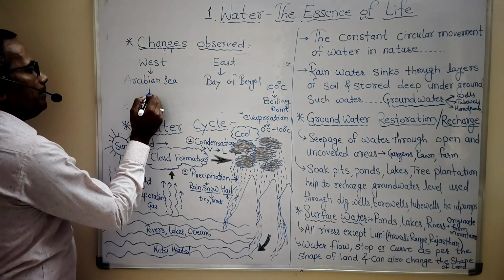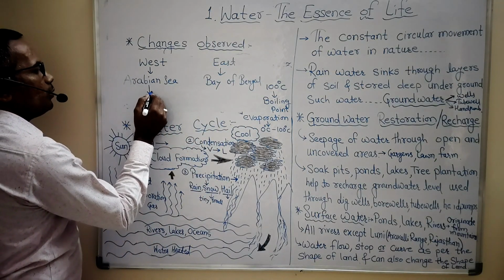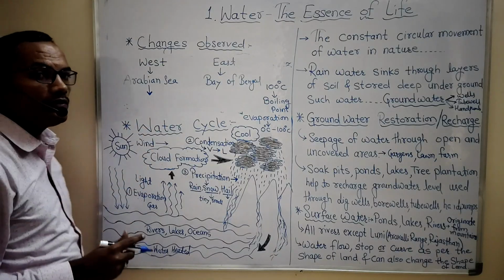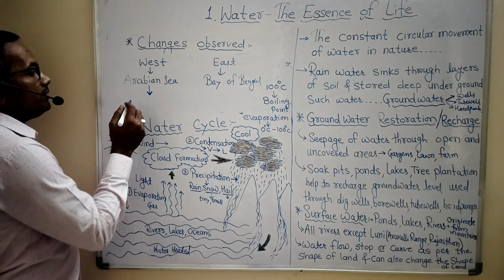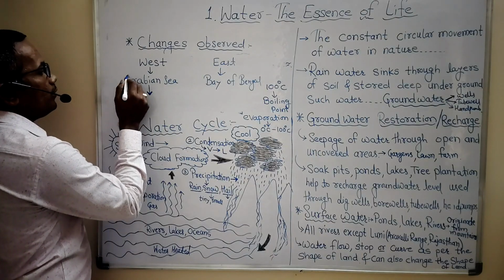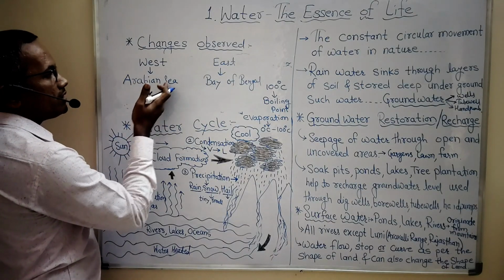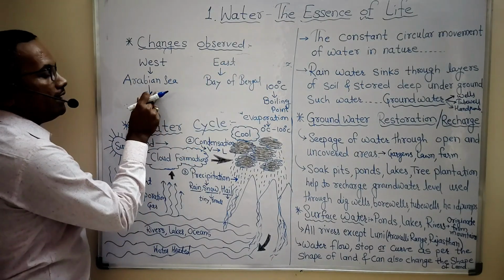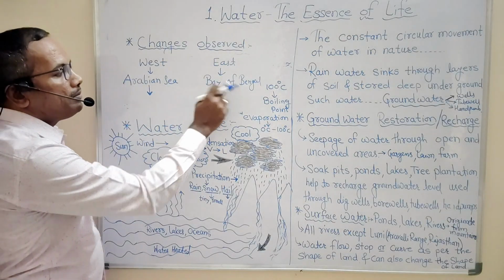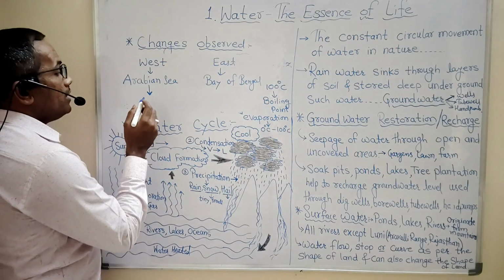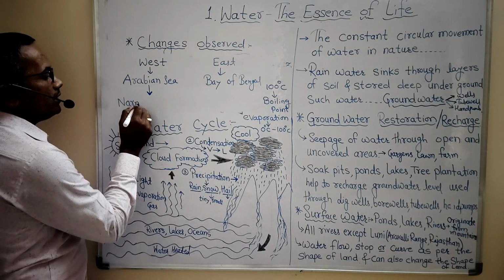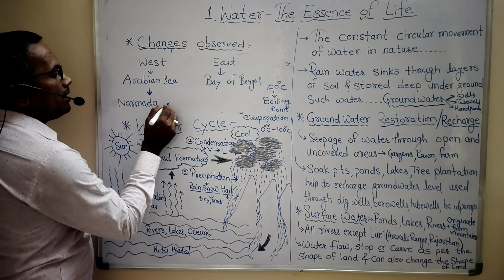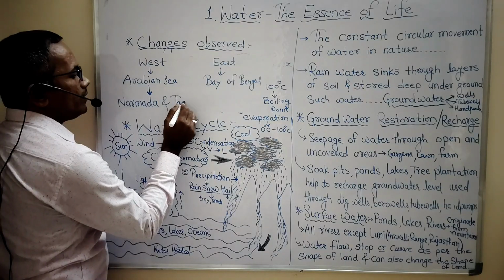So many rivers that originate in the northern part of India flow in both western and eastern parts and drain into the Arabian Sea or Bay of Bengal. So only two rivers are there in India called Narmada and Tapi.